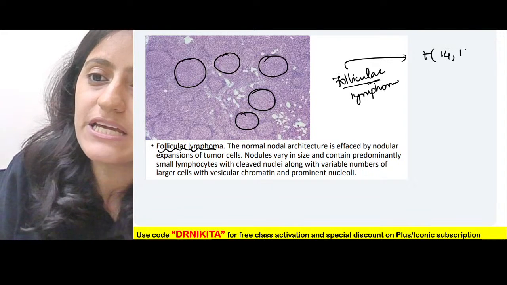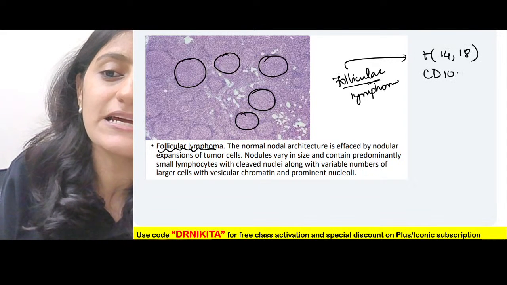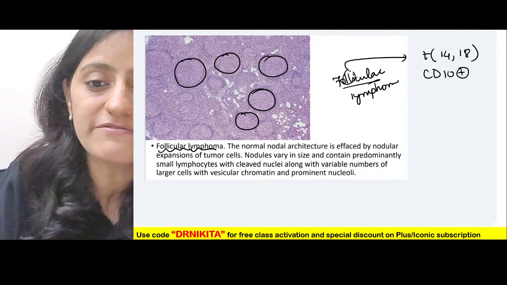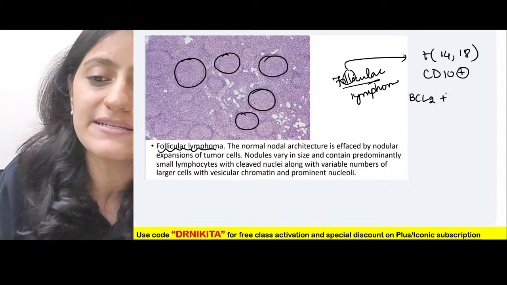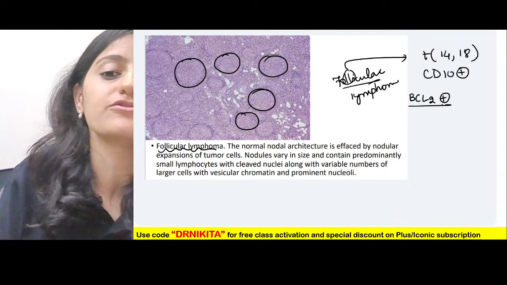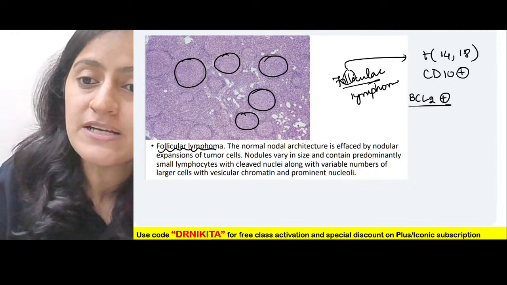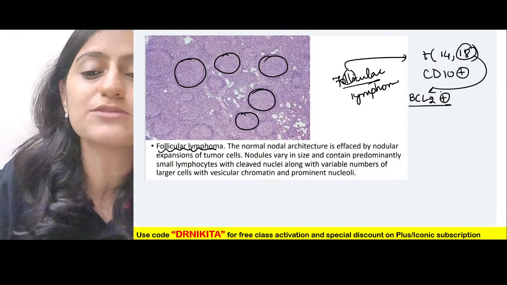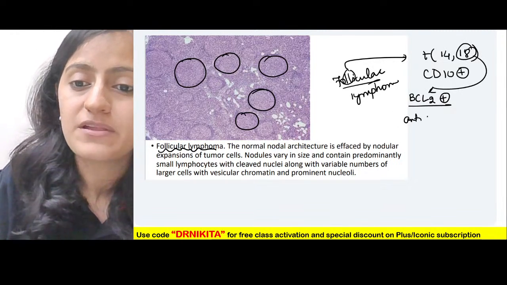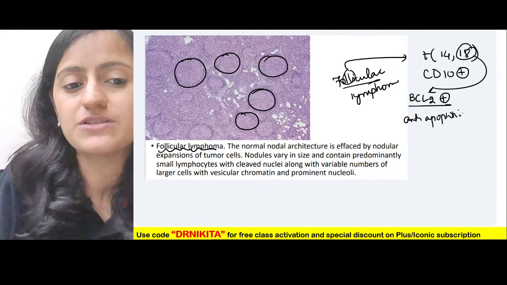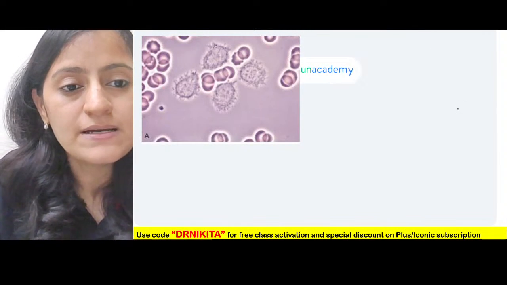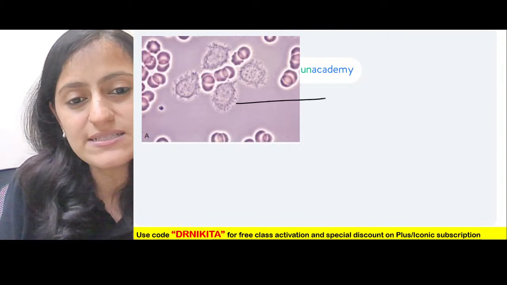Translocation 14;18. CD marker, CD10 positive. Remember, it is BCL2 positive. So basically this chromosome 18 is where we have BCL2, which is an anti-apoptotic gene. All right, can someone tell me what this image is showing here?